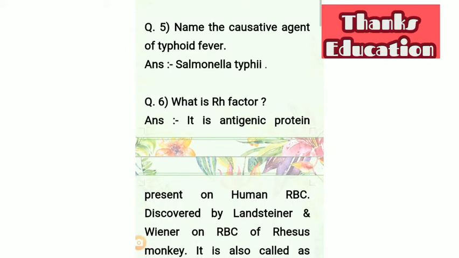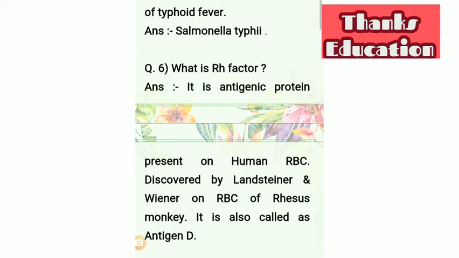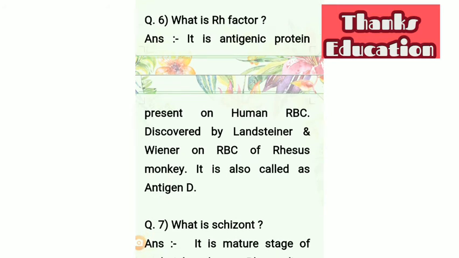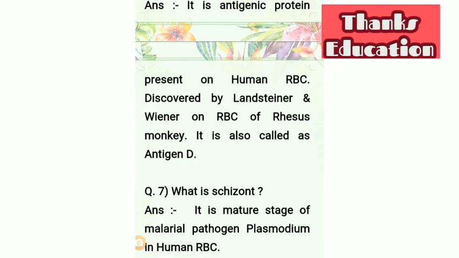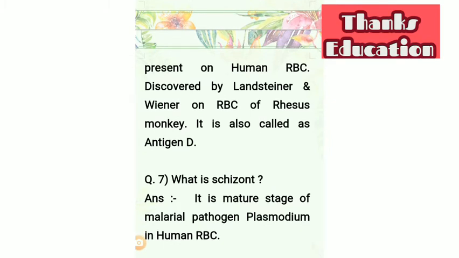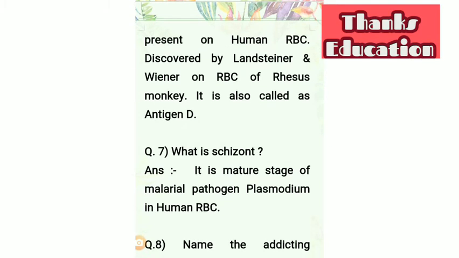Question number 6 is, what is the Rh factor? It is antigenic protein present on human RBC, discovered by Landsteiner and Wiener on RBC of rhesus monkey. It is also called as antigen D.